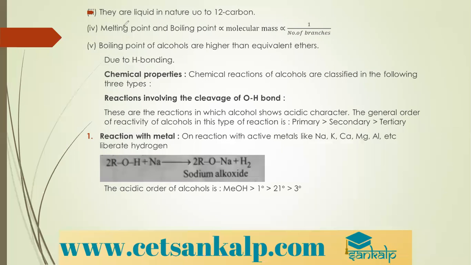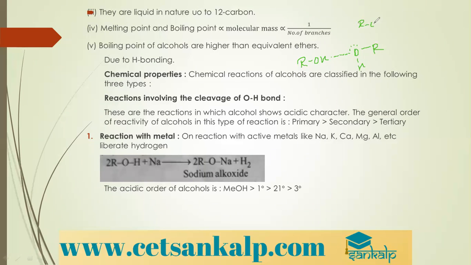You are already well known with the reaction. So if you see there, how do we represent alcohols? ROH. The hydrogen of one alcoholic group forms intermolecular hydrogen bonding with the oxygen of another alcoholic molecule, right? So this intermolecular hydrogen bonding gives it a higher boiling point.